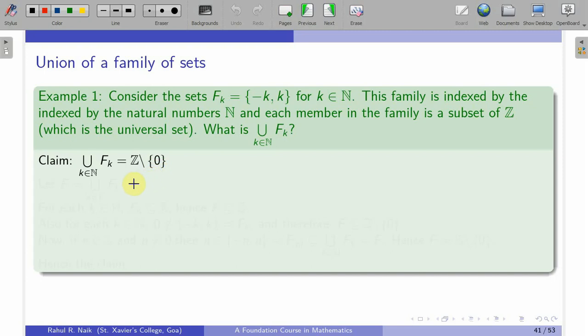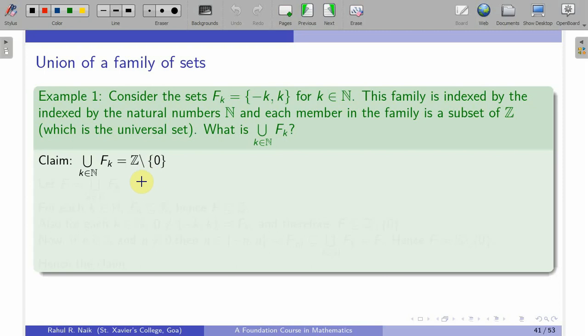So how do I prove this? This can be proved using properties. So again, I use the typical way of proving that two sets are equal. I would be showing that this is a subset of this and the other way around. Okay, so first we prove that this union of fk is a subset of this set difference 0.